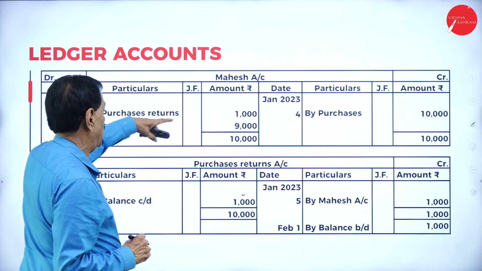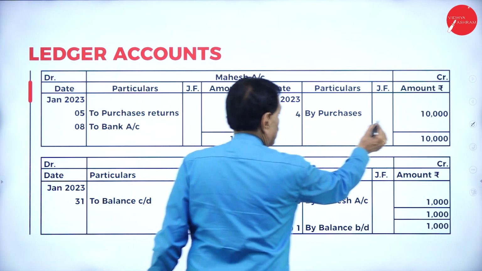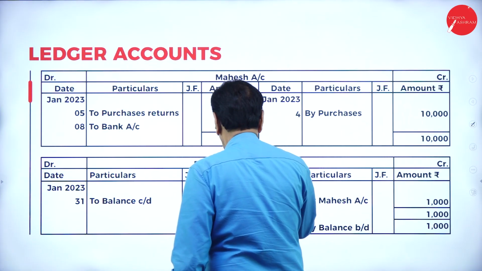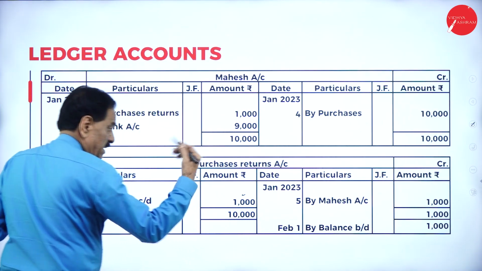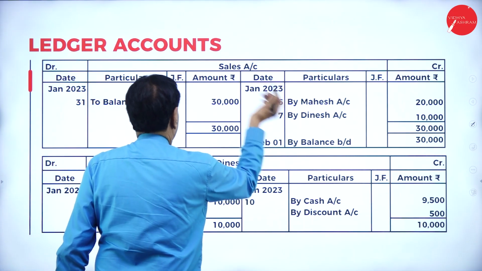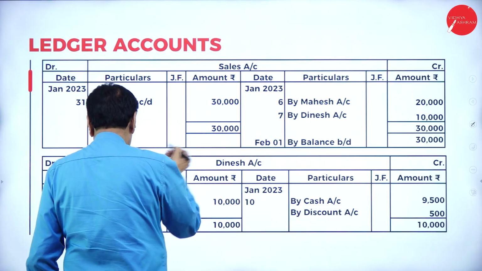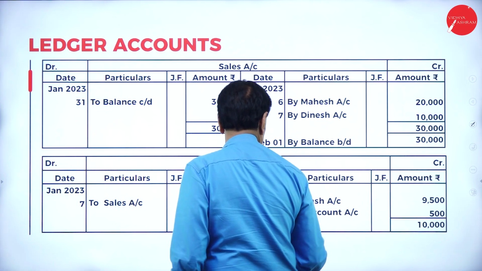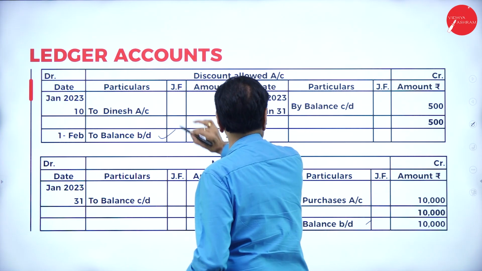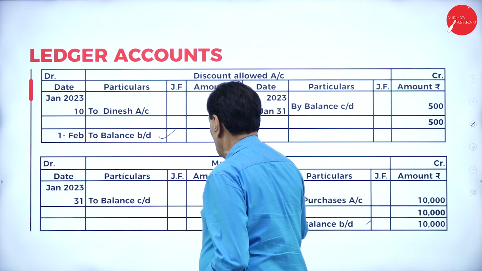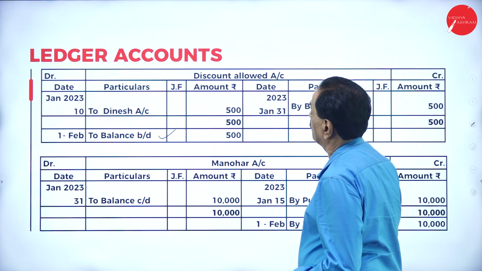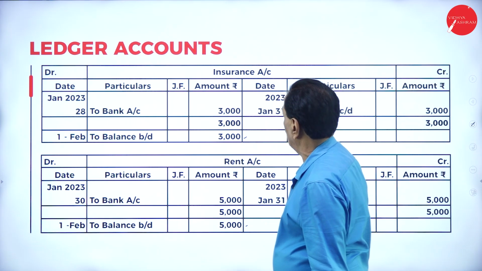Mahesh account, purchases, Mahesh account, by purchases written here, this 10,000 entry has been passed. Purchases written will come on the credit side. Sales will come on the credit side. Dinesh account debtor to sales account. Cash, this will go to discount. Discount allowed to Dinesh account, this goes to discount account. Manohar account, this goes to Manohar account. Purchase goes to purchases account. So same thing you are going here.